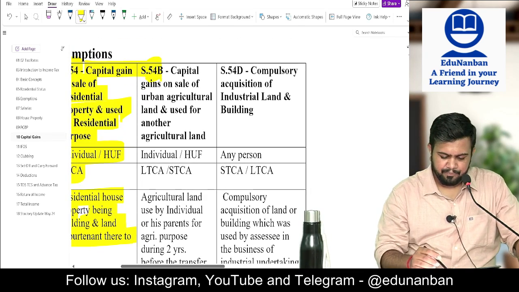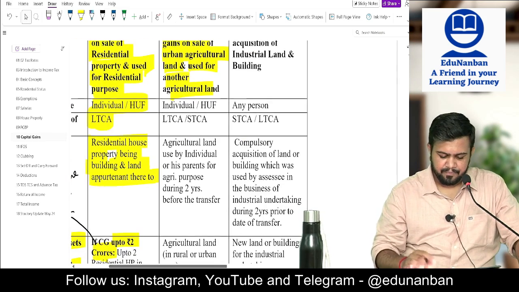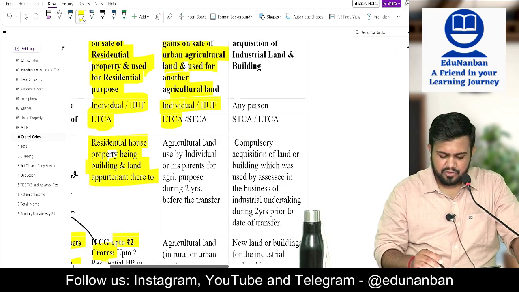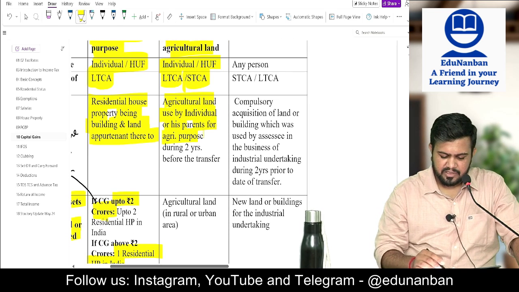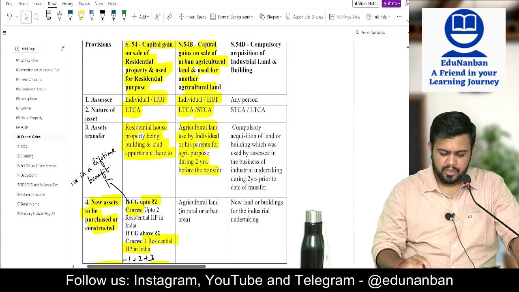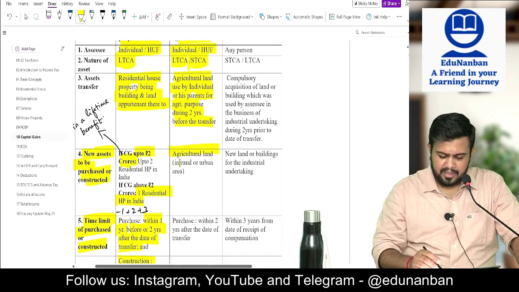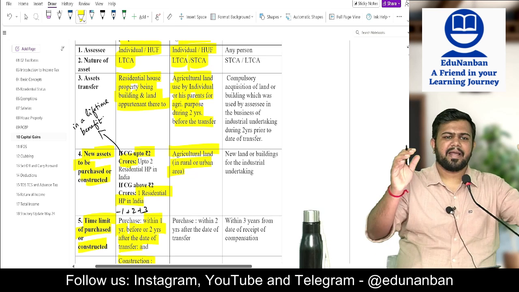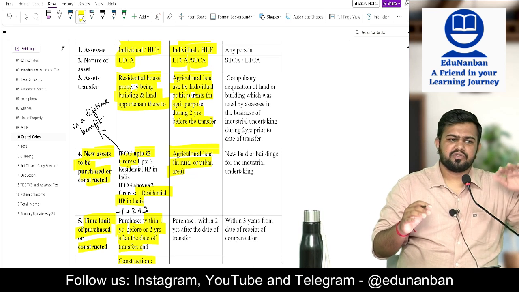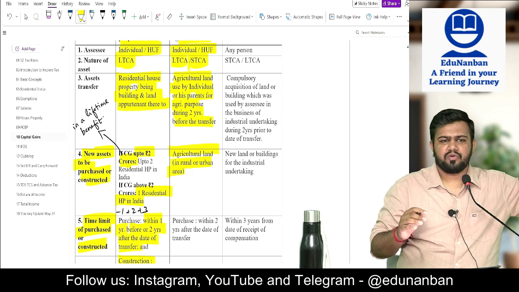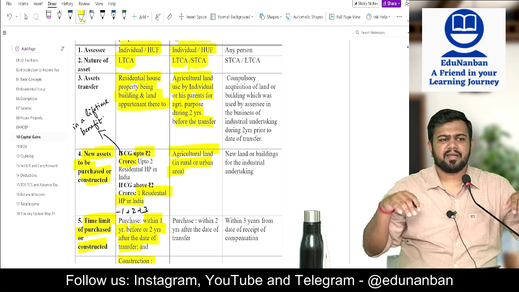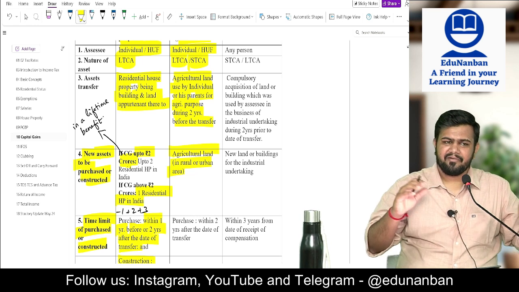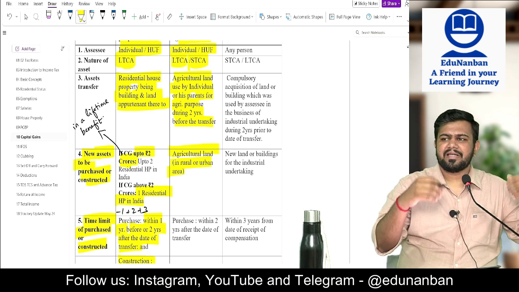Section 54B, capital gain on sale of urban agricultural land used for buying another agricultural land. So applicable to individual or HUF. It can be long term also, it can be short term also. Agricultural land used by individual or his parents for agricultural purpose at least for 2 years. And new asset is also agricultural land, it can be rural or urban. So I was having an agricultural land and I was doing agriculture on it for 2 years at least. Now I want to sell this agricultural land and I want to buy another agricultural land. Is it allowed? Answer is yes. While selling, it is applicable only if you are selling urban agricultural land.